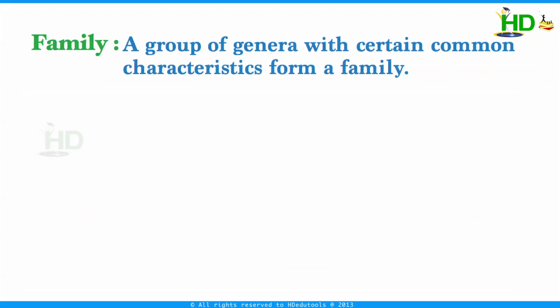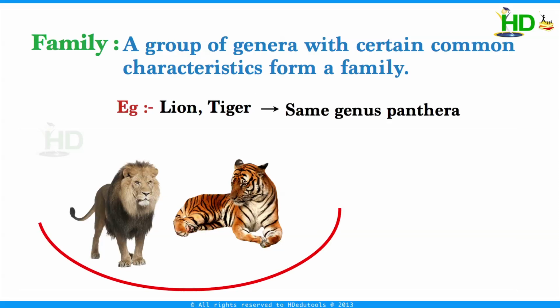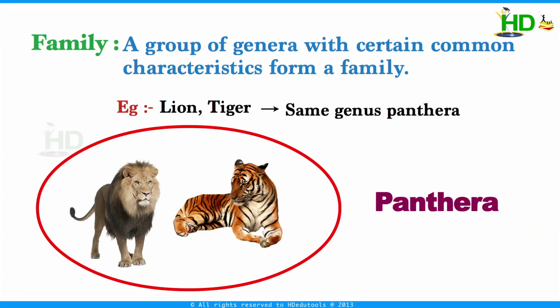A group of genera with certain common characteristics forms a family. This is the next category of diversity. For example, lion and tiger are different species, but they belong to the same genus, Panthera.